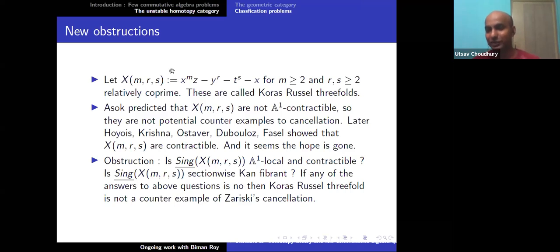Is it possible? For instance, if I have A3 inside A4, A3 sits inside A4 as the zero section, and then there is a projection map, so this composition is identity. But is it the only example, or do there exist other examples? So my guess is, well, it's too early to call it a guess, but I hope that the Pores Russell threefold satisfies this, that X sits inside A4, but then there is a map from A4 to X such that the composition is identity.